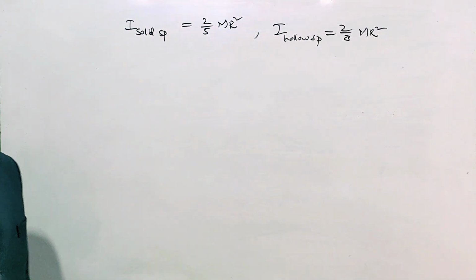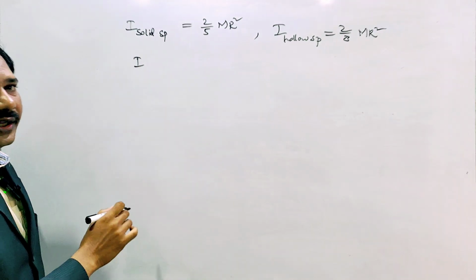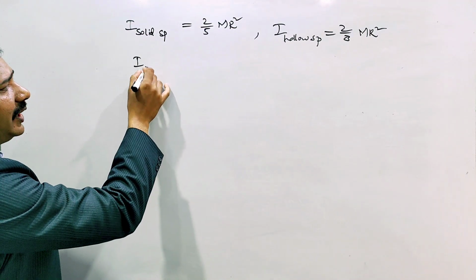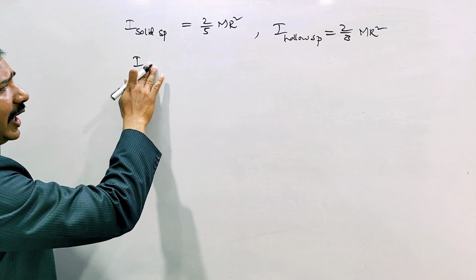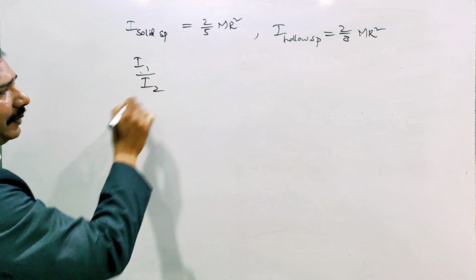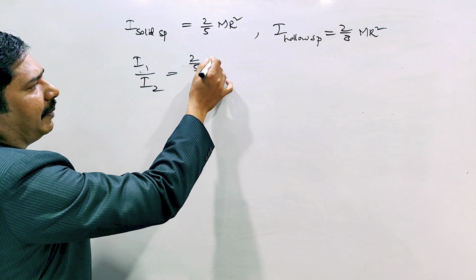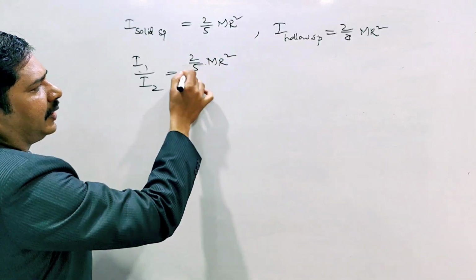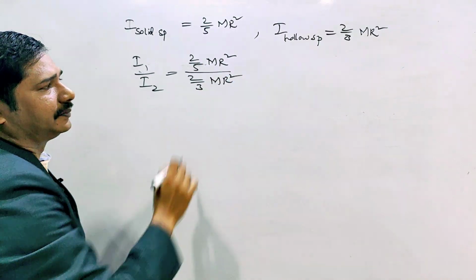The ratio of radius of gyration they are asking. First we will find the ratio of moment of inertia. Solid sphere I am taking I1, and hollow sphere I am taking I2. I1 by I2 equal to 2 by 5 mr square divided by 2 by 3 mr square.